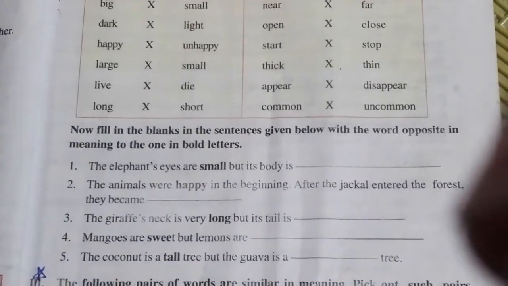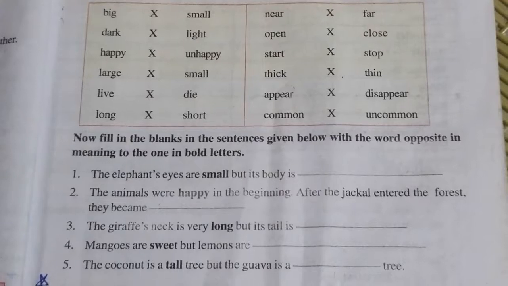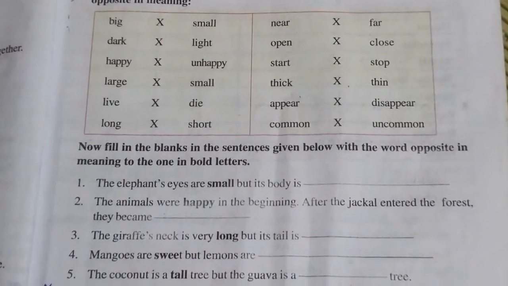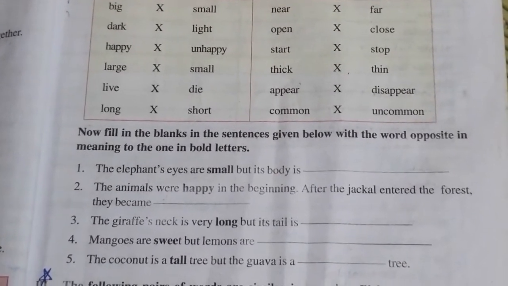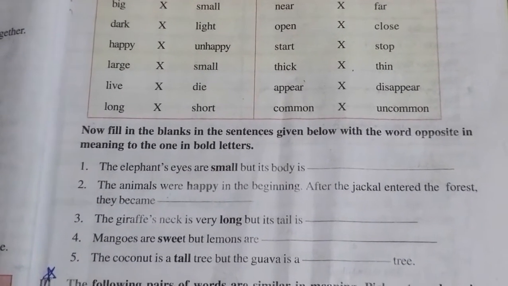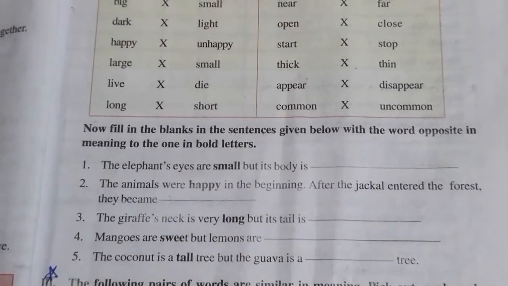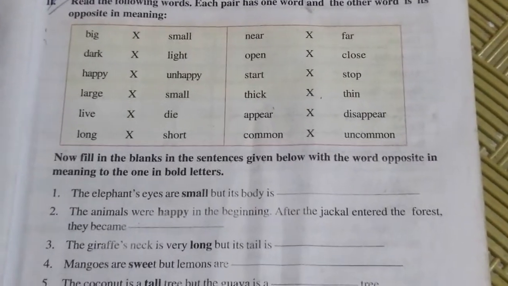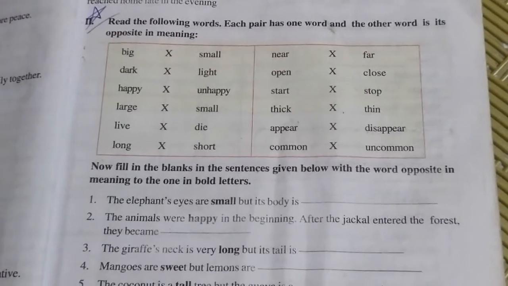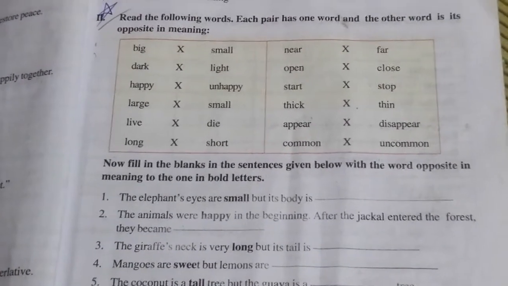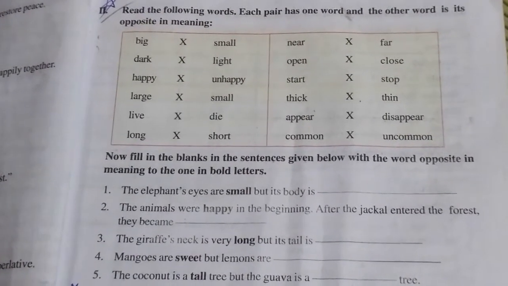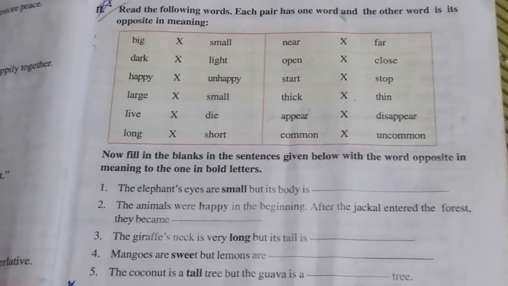So today's work is you have to read the paragraph, underline the adjectives and complete writing the other forms of the adjective. That is the first one. The second part is you have to write the words which are opposite in meaning and complete this Roman number 2. These two are your homework. Complete the work. The degrees of comparison you are going to write in your class workbook, and this fill in the blanks part also you write in your class workbooks. See you in the next class, children.